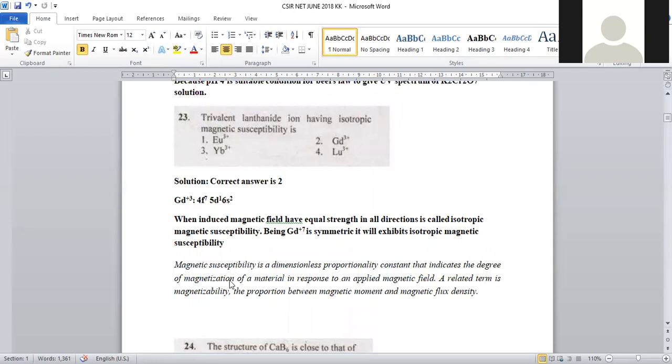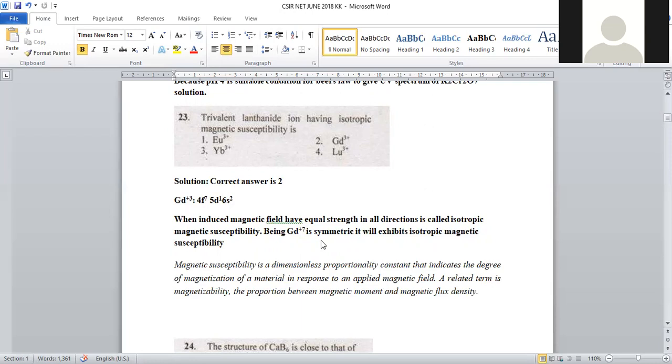Okay, magnetic susceptibility is nothing but the degree of magnetization when we apply an external magnetic field. That mainly depends upon the symmetrical distribution of electrons. Being exactly half-filled, 4f7, with f orbital capacity of 14, gadolinium contains the 4f7 electronic configuration.